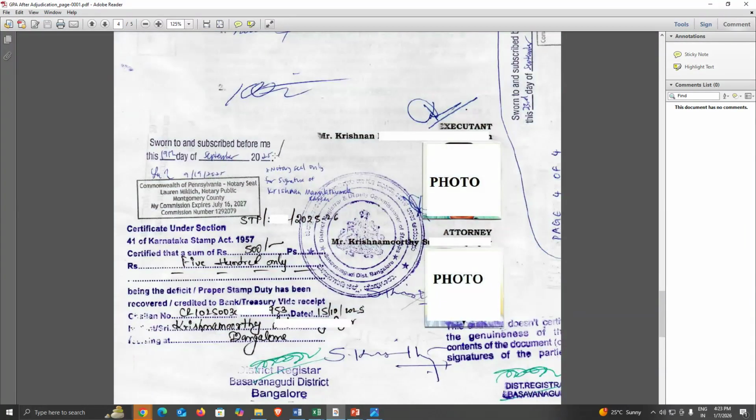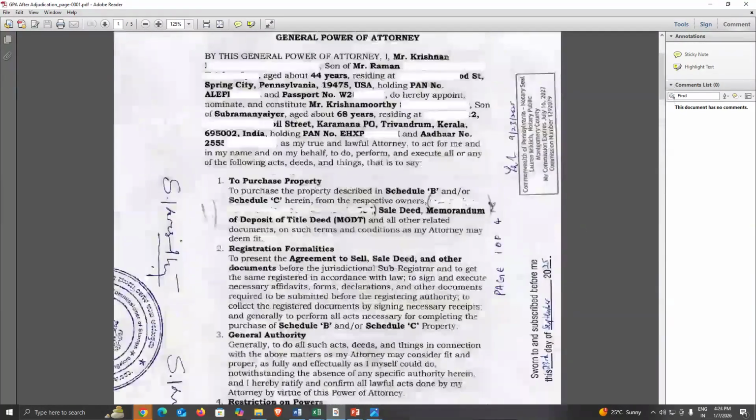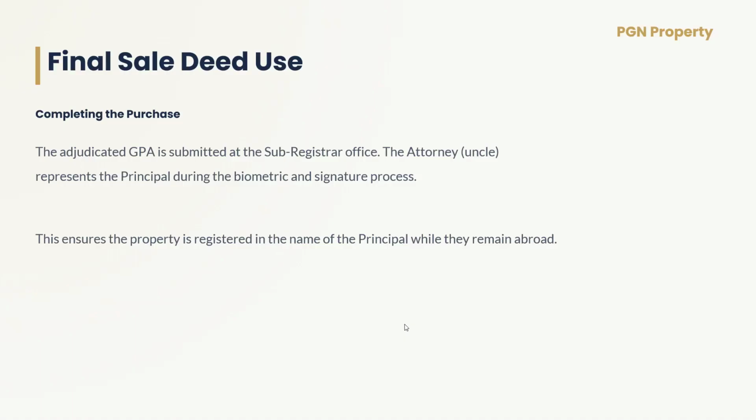Also, the DR has sealed our power of attorney on all the pages. This is the seal on the last page, and this is another page, and this is the first page. This completes the adjudication process in the district registrar office. We have executed this power of attorney.